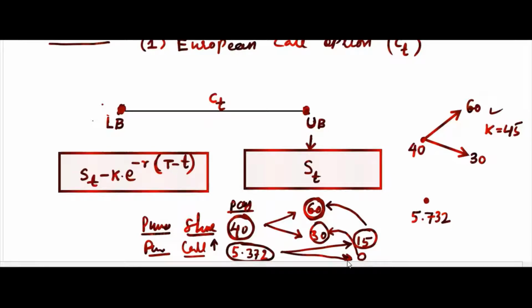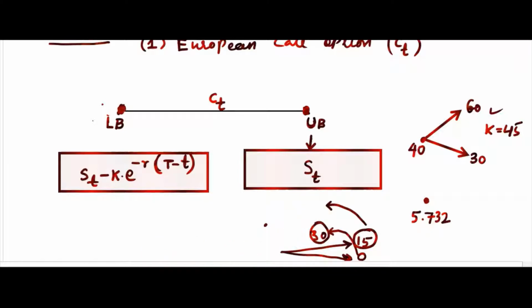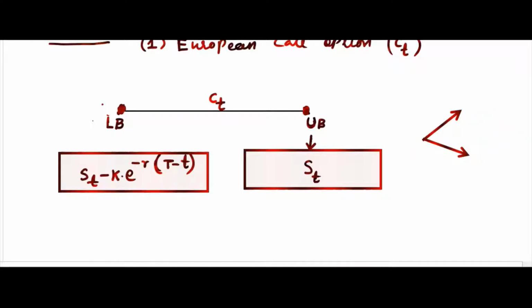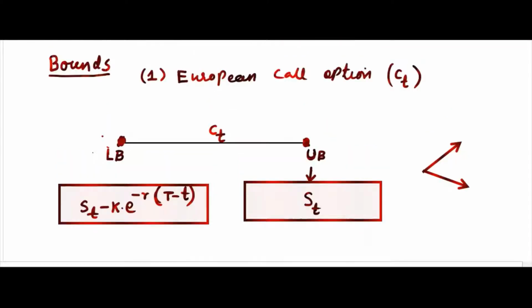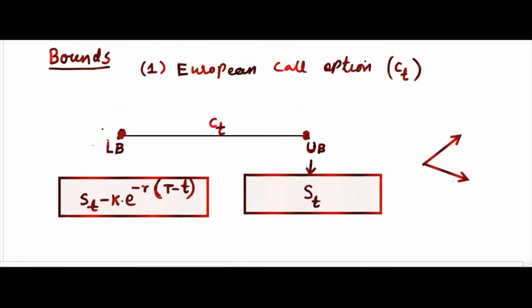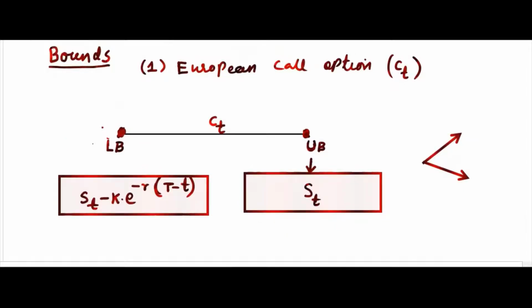Though this is in the context of a binomial tree, I wanted to give you an example so that the concept will be clear. But remember, logically, CT can never exceed ST even if you have infinite number of options in place of 2, because in that case you would like to purchase the share itself, you will not go for a call option. So these are the bounds. Now you can go to PT now.